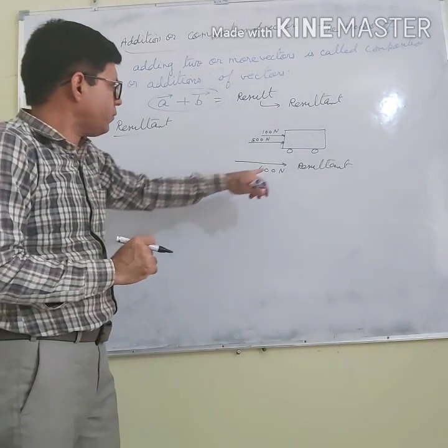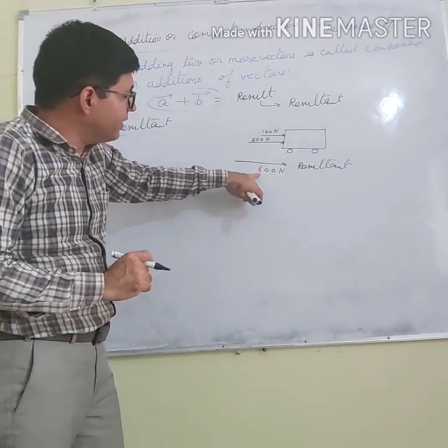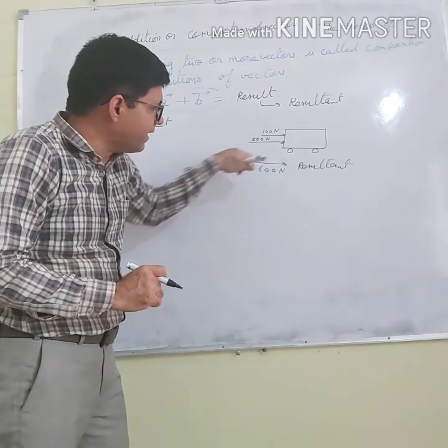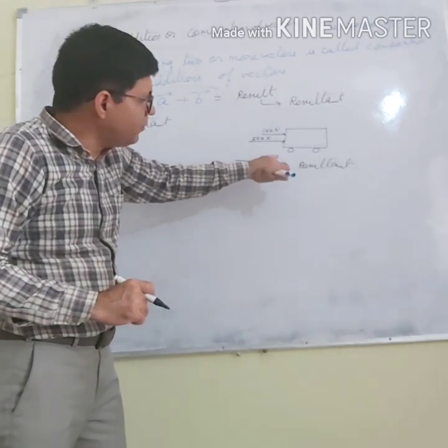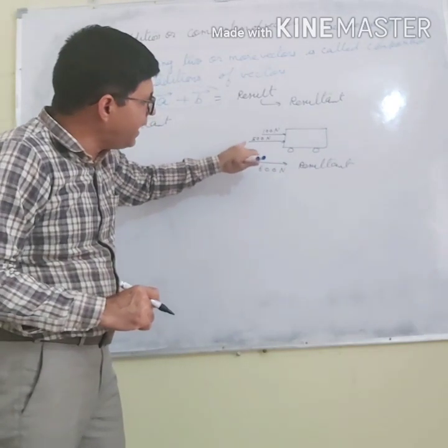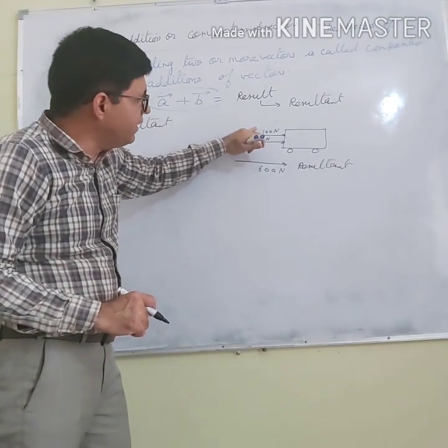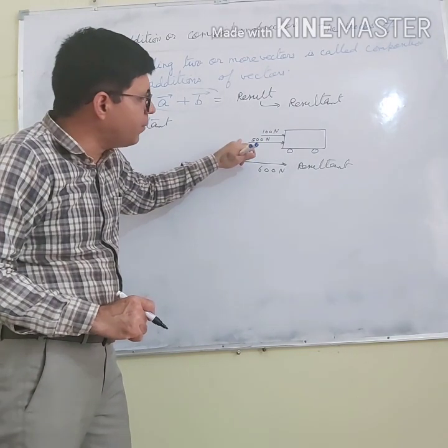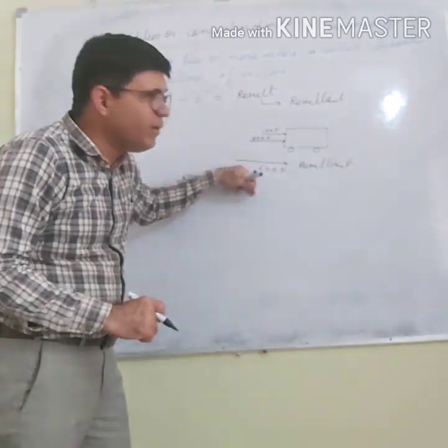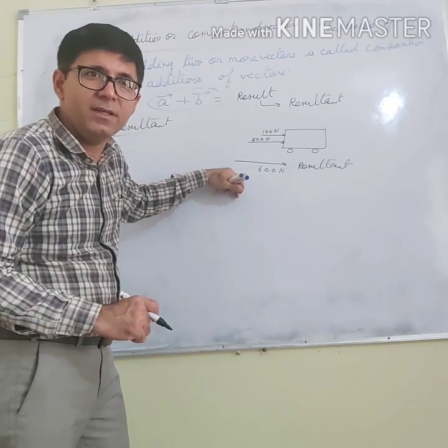So what is the resultant? Resultant is a single vector. This is a single vector which produces the same result as is produced by individual vectors together. If these vectors are together, what effect do they produce? The same effect can be produced by a single vector.